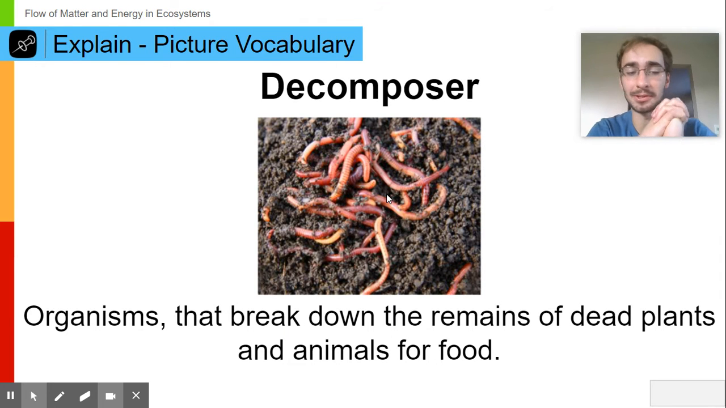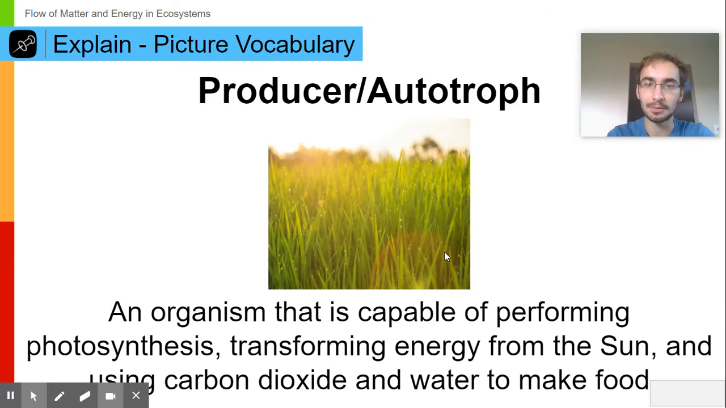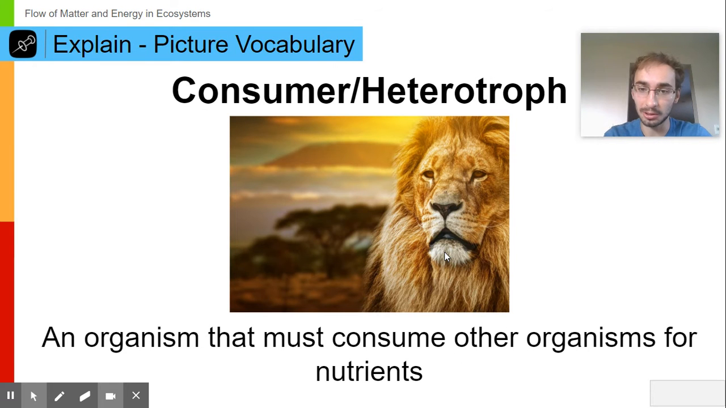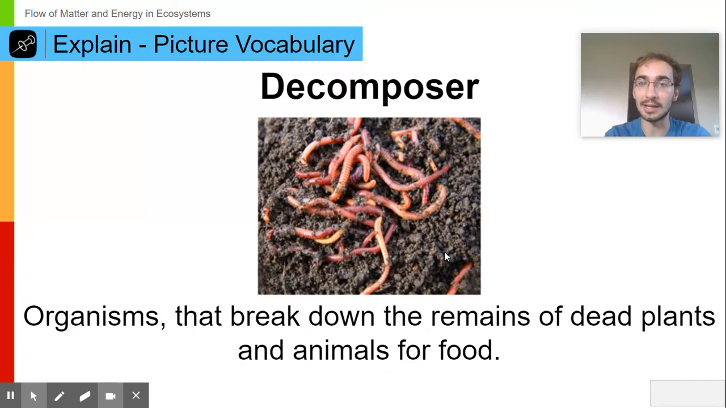Next, we have decomposer. Decomposers are worms, mushrooms, other fungi, bacteria, anything that breaks down the remains of dead plants and animals for food. They basically take dead things and turn them into nutrients. So that's how it works. It's pretty cool. And then the nutrients in the soil actually go back to plants. So that's kind of the cycle of life. Producers make food, consumers eat the food, and then when a consumer dies and the plant dies, they go to the decomposer.